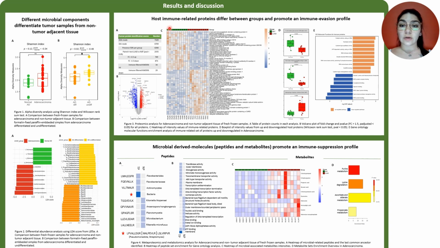As for the analysis of the host proteome, we did a filter for those proteins that were related only with some immune processes and immune cells.